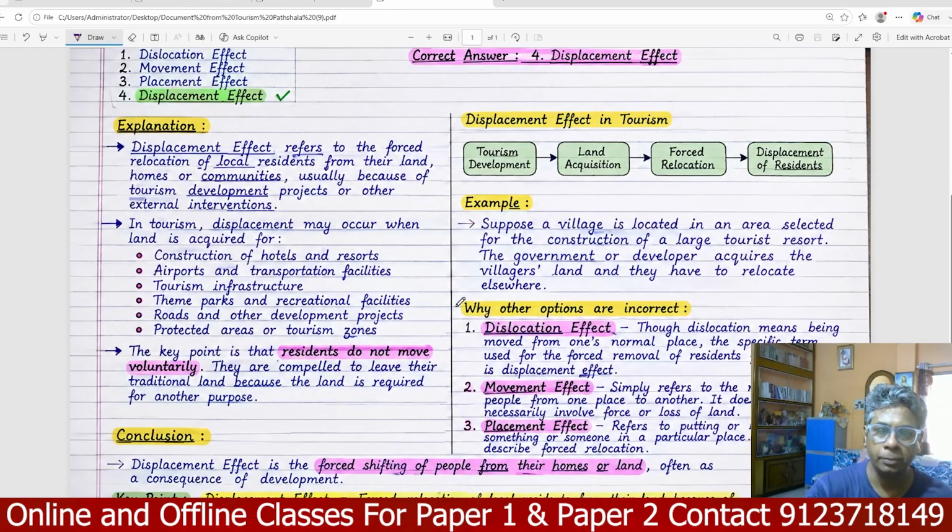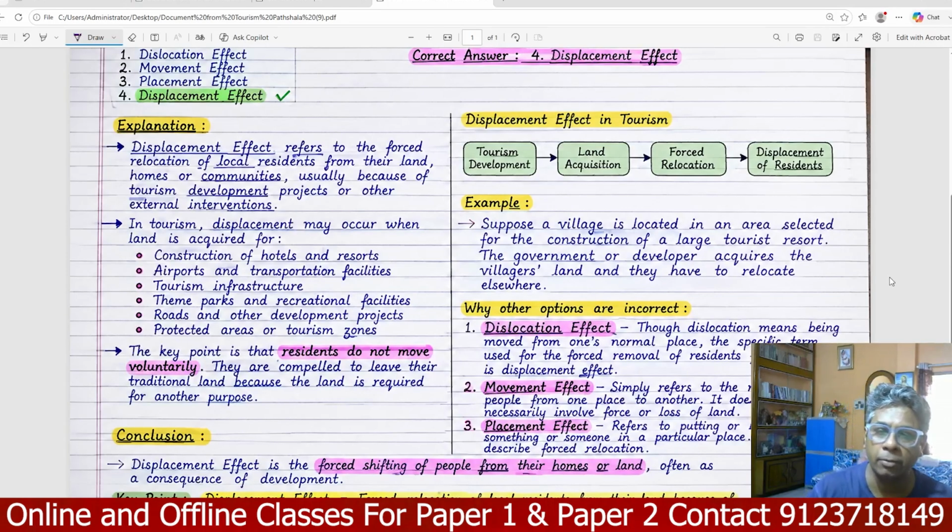As an example, for the purpose of tourism development, the government authority acquires the land, forcing relocation and displacement of residents. Suppose a village is located in an area selected for the construction of a large tourist resort.